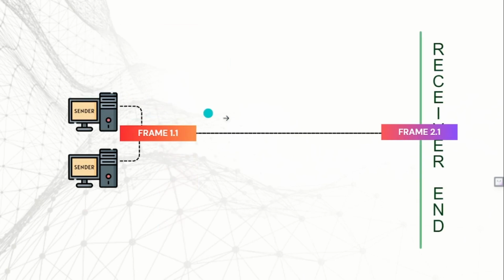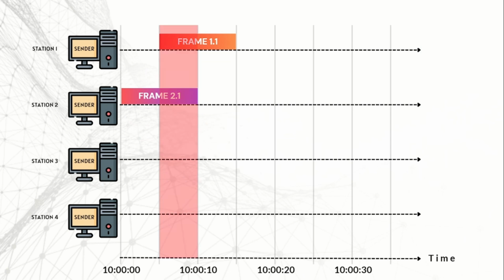Here, frame 2.1 is traveling through the channel, and while the frame is not fully through to the receiver's end, frame 1.1 jumps into the channel. This results in collision and thus corrupts the data. Again, apart from not knowing if anyone precedes it, a station also doesn't know whether or not anyone succeeds it.